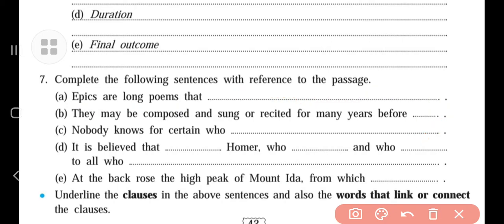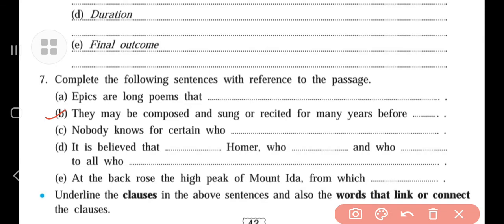Now in this sentence, the epics are long poems. This is the main clause. Here you can write, this is the main clause. And the part that we have written after that is a subordinate clause. Understand? The part I just wrote before is the subordinate clause.